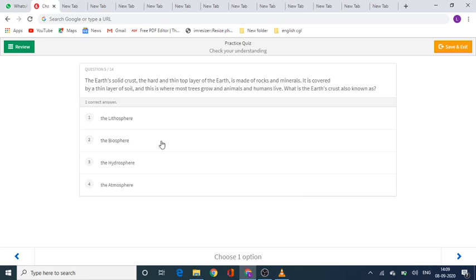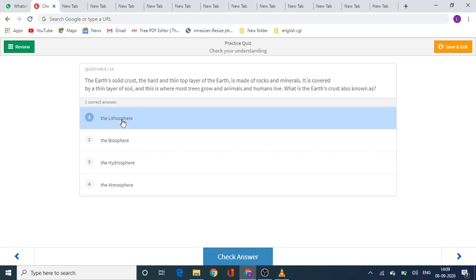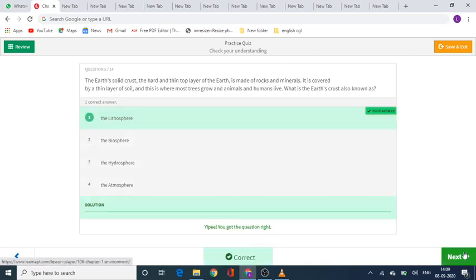So, according to me, today also we studied the same thing. It's option number 1, the lithosphere. Okay, I didn't give time for this, because you all must be knowing this, and it's correct.